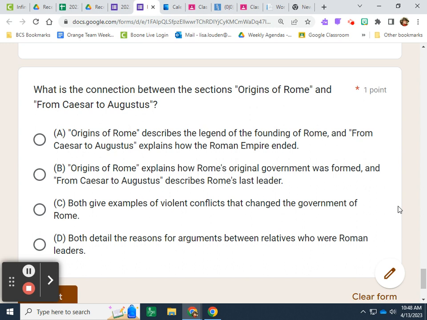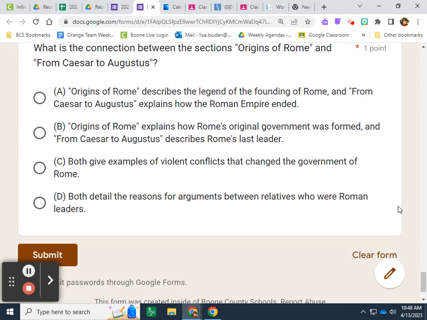And number 4. What is the connection between the sections of Origins of Rome and From Caesar to Augustus? A. In Origins of Rome, it describes the legend of the founding of Rome, and From Caesar to Augustus, it explains how the Roman Empire ended. B. Origins of Rome explains how Rome's original government was formed, and From Caesar to Augustus describes Rome's last leader. C. Both give examples of violent conflicts that changed the government of Rome. Or D. Both detail the reasons for arguments between relatives who were Roman leaders.